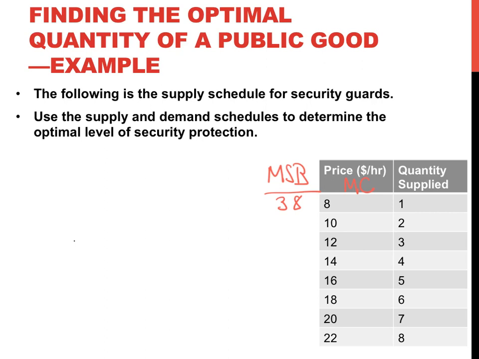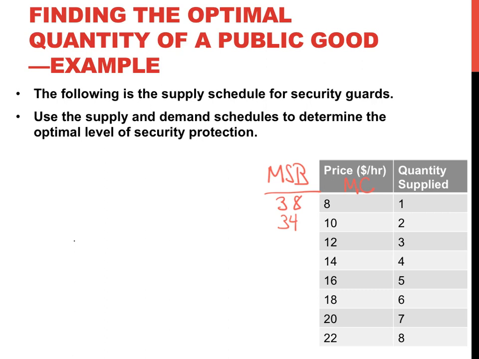So the first hour of security protection provides an additional $38 of benefit, but only costs $8 to provide, so it is efficient to provide that first hour. Then we can look at the second hour. The second hour gives a benefit of $34 overall. So the total benefit is more than the cost of provision, so it is efficient to provide that second hour.